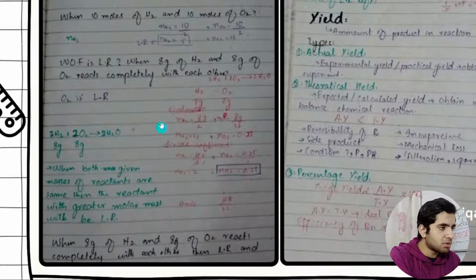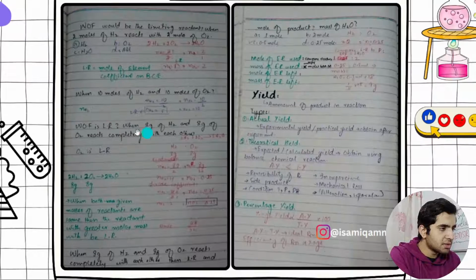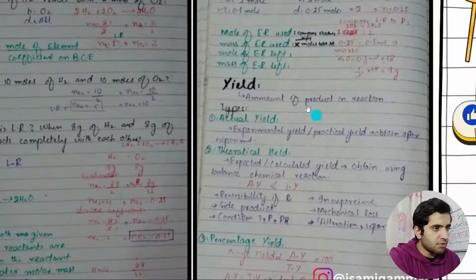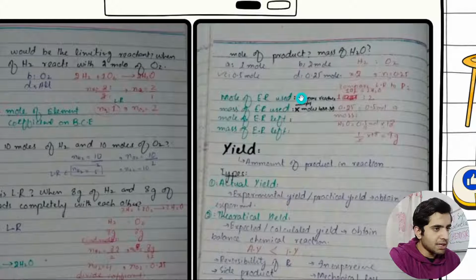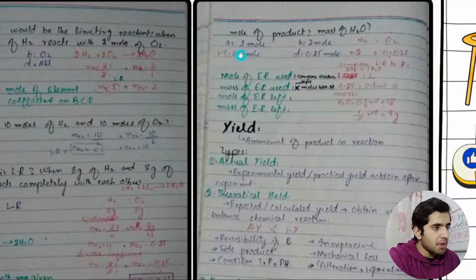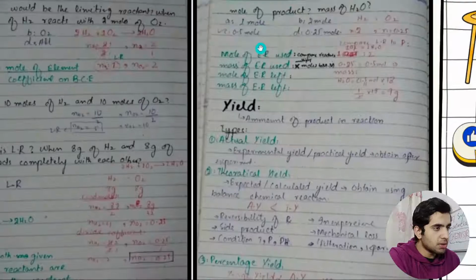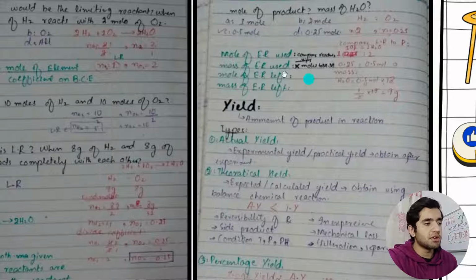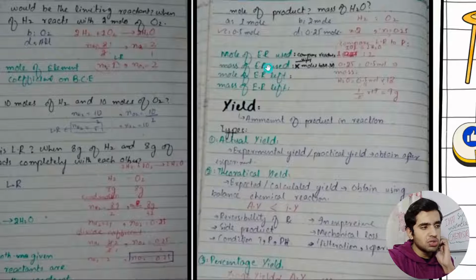I have written 3 examples here, 1, 2, 3, and the procedures to solve all of them. If you want to look, you can pause the screen and read this. And then this is the excess reagent. This is also an example of the limiting reagent. I have used the excess reagent: moles of excess reagent used to compare reactants.